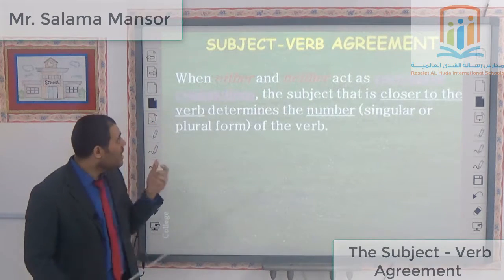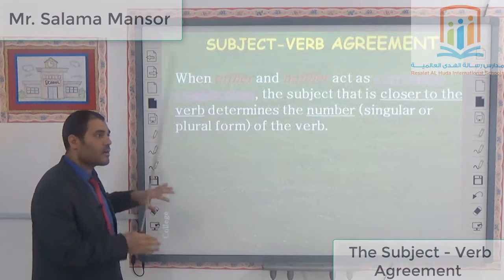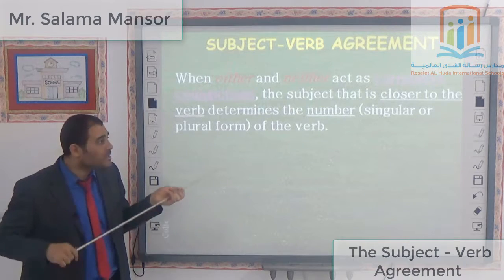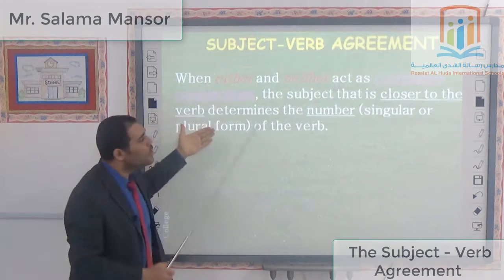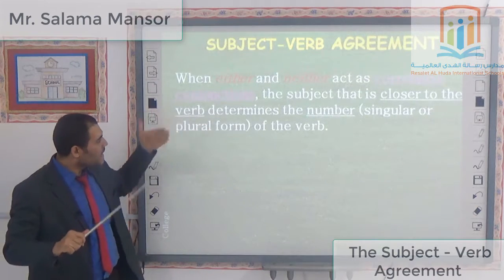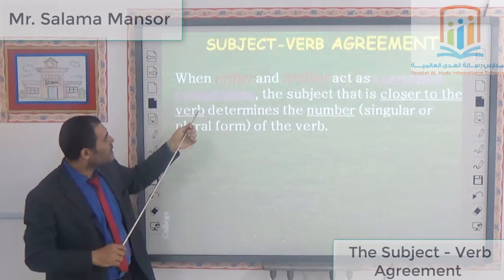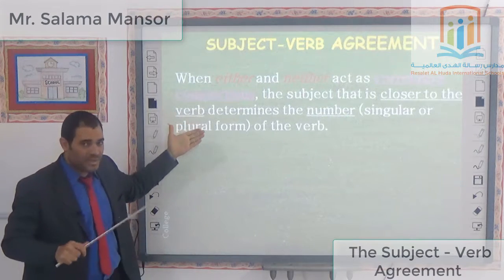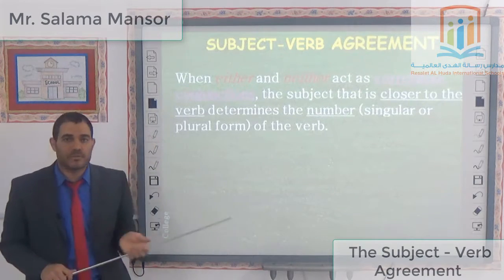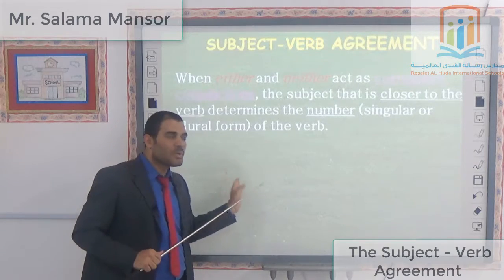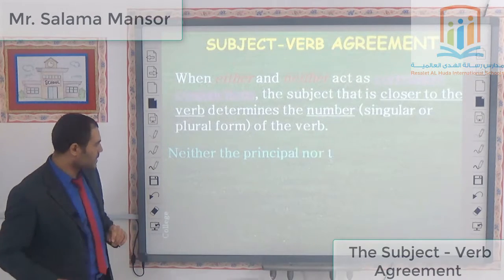If either and neither come as conjunctions with or and nor, I must give the agreement between the subject and the verb to the closer subject. Let's see some examples.